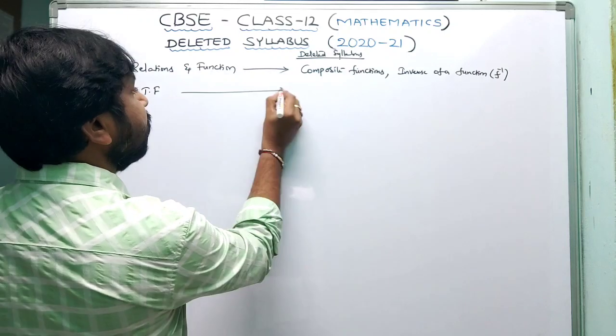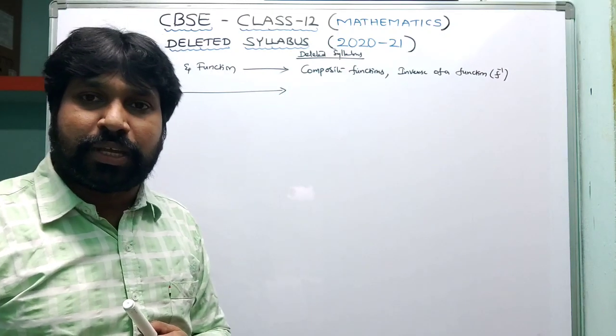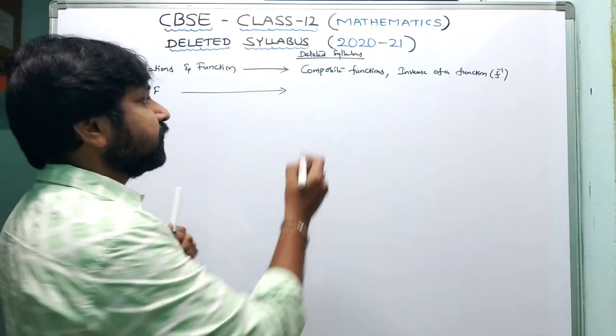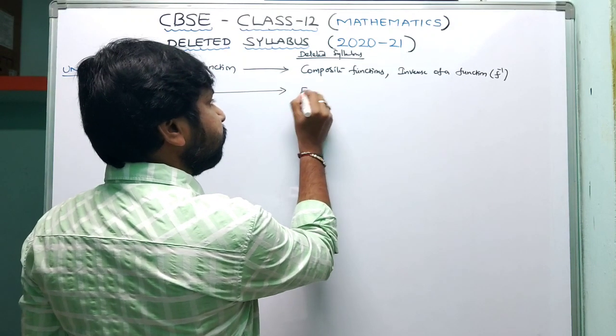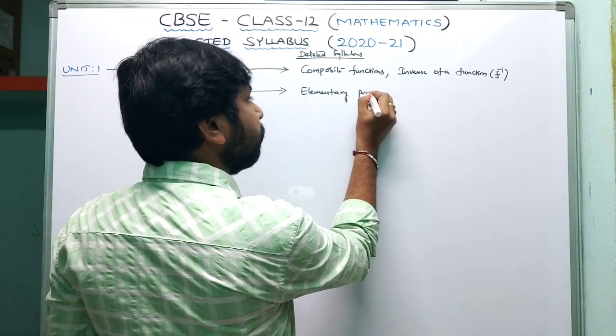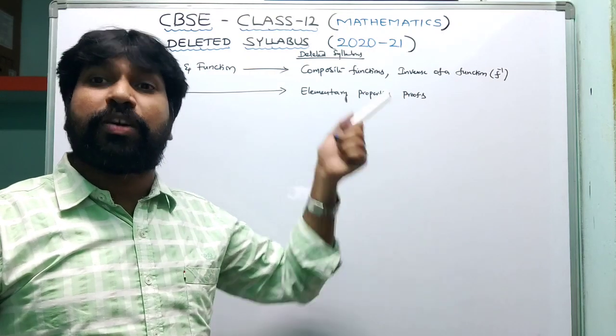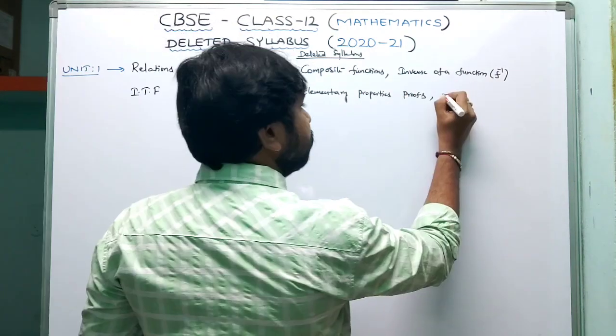Coming to the second chapter, ITF, inverse trigonometric functions. In inverse trigonometric functions, friends, the elementary properties proofs are deleted. Elementary properties proofs means formula proofs. And coming to the next area, graphs.